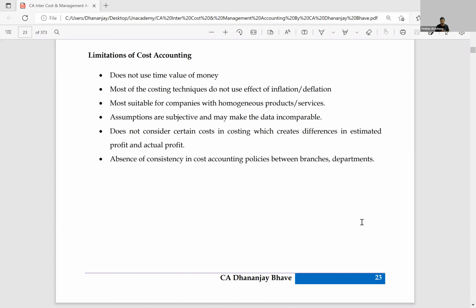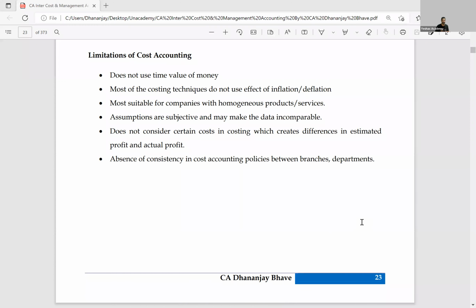Last one, absence of consistency in cost accounting policies between branches and departments. Unlike accounting, unlike tax, we do not have a law or an act which tells us what exactly is to be done. So a lot of things are very subjective and differ from person to person. The principles and concepts of cost accounting aren't as strict as what we have for accounting or for income tax.